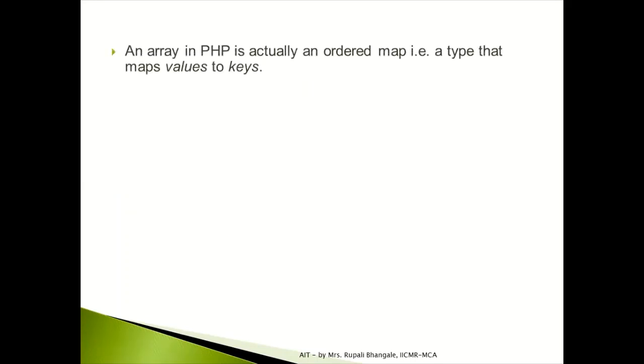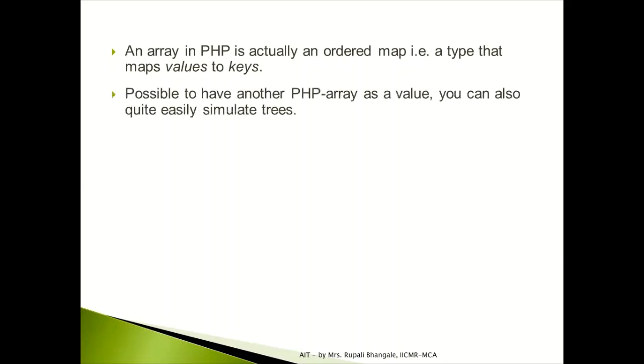Before that, basically in PHP, your array is nothing but a map kind of thing, where you have key value pair. The similar kind of structure we are having in array in PHP. So array consists of key, array consists of value. Key which we were referring as index in other programming languages like Java or C++.